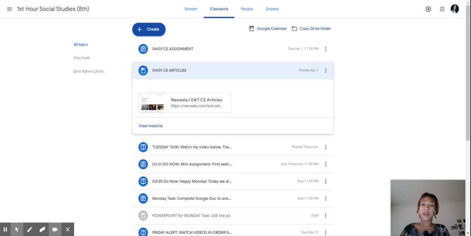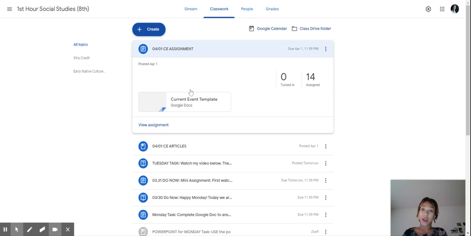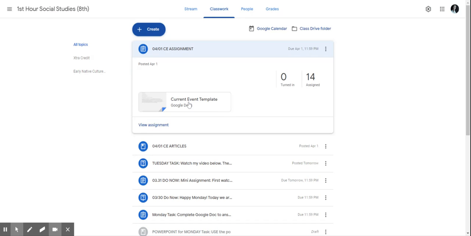BBC, any of those credible news sources, you can find your own article. If you were to find your own article of your choice, you would just put the article title and then the news source. If you didn't get it from News ELA, you would put CNN, Fox News, etc.